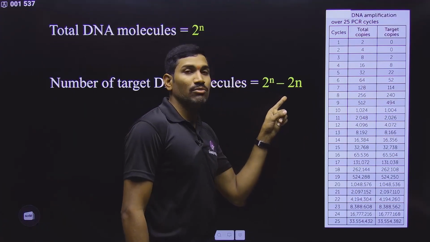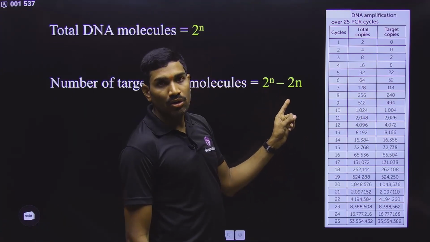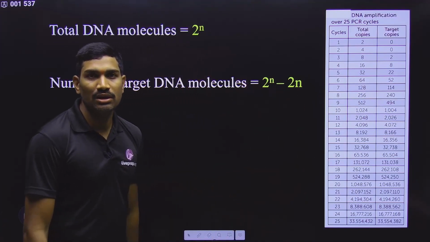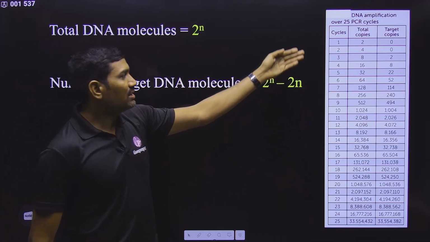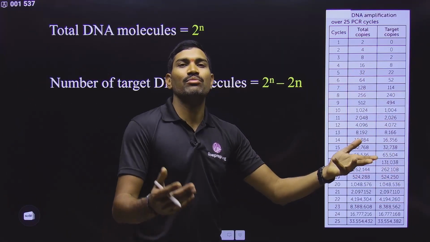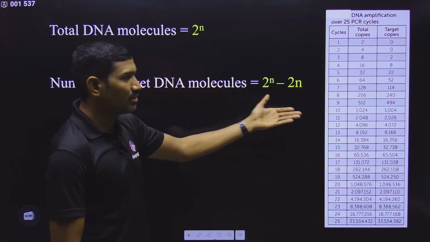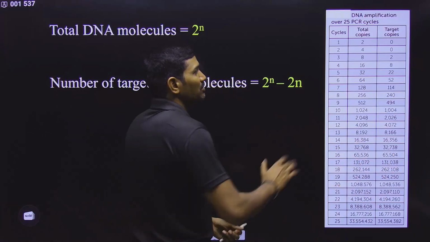For the target DNA molecules, the formula is 2 to the power n minus 2n. Understood or not? So this is the formula. At least try to remember the formula. If they're asking how many target molecules are produced after so and so cycle, use the formula and you will get the answer. And here, observe the table carefully.